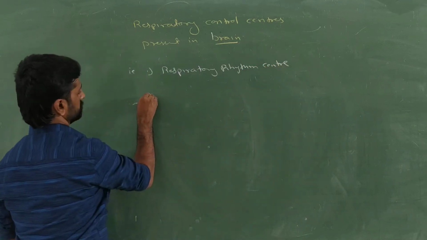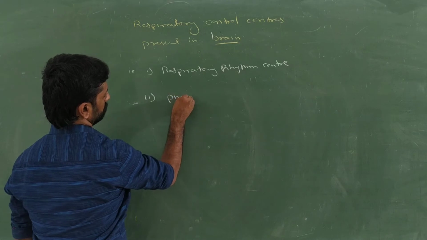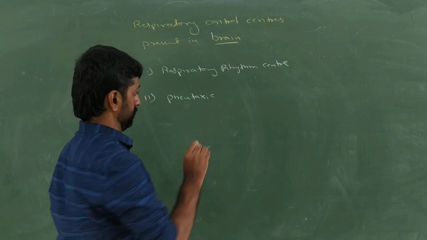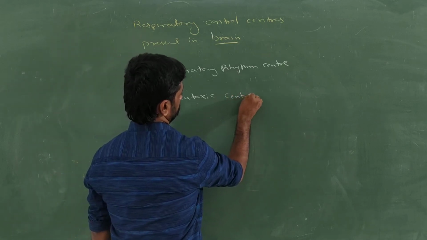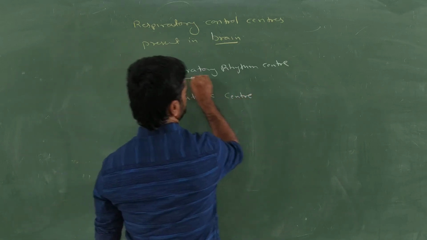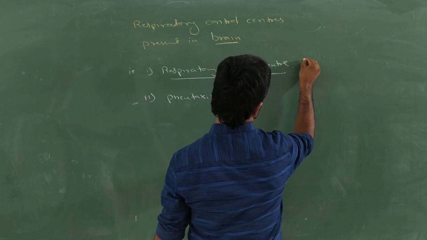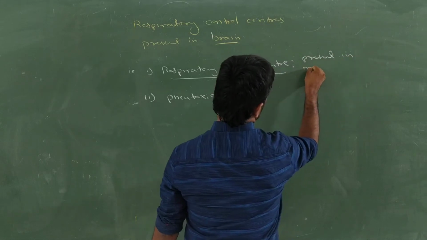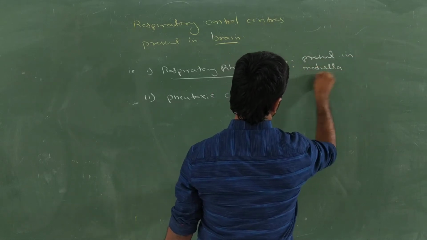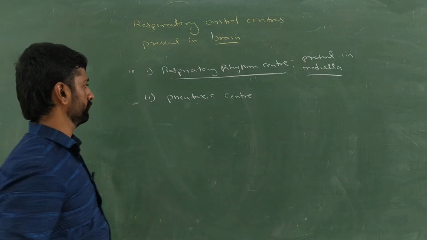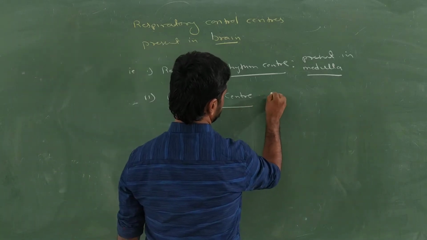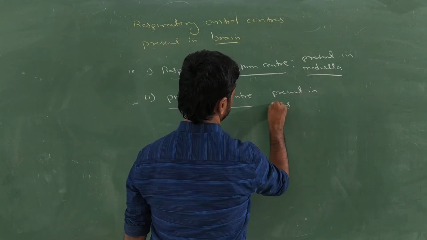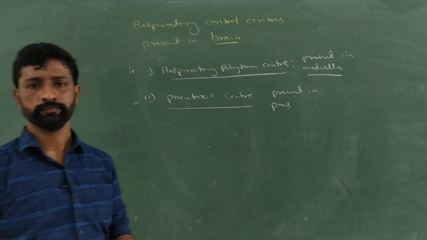Another one is the pneumotaxic center. Not toxic, it is pneumotaxic center. Yes, the respiratory rhythm center is present in the medulla oblongata, that is the medulla region. The pneumotaxic center is present in the pons, that is pons varolii, right?